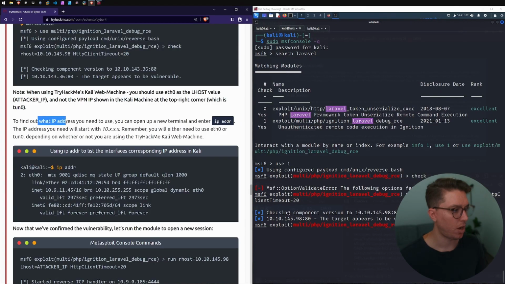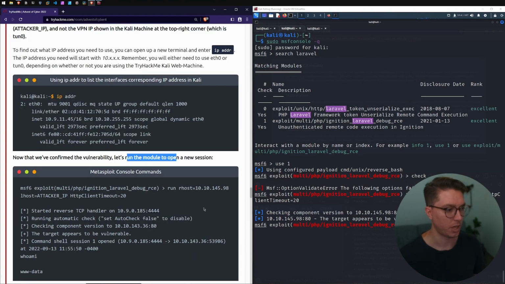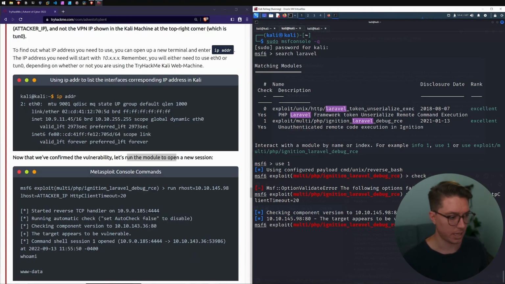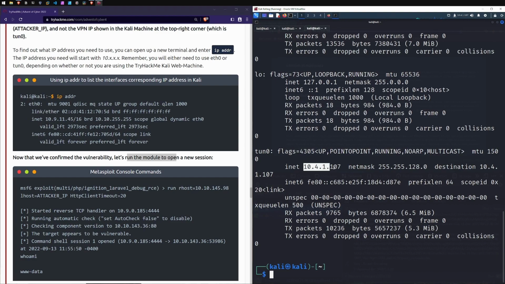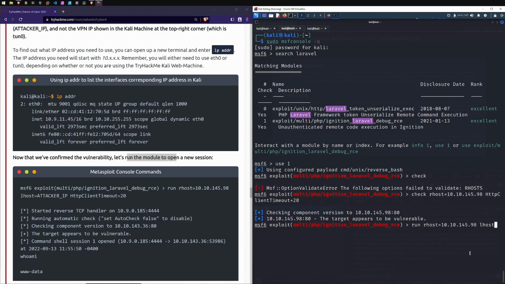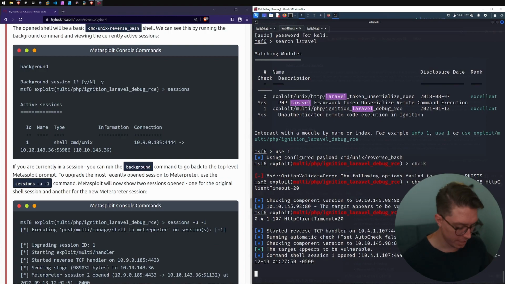To find out what IP address needs to be used, you can open up a new terminal and type in IP. Okay, so we've already got our IP, so we don't need to worry about that. Let's run the module. This time, rather than using set, we're just going to use one command. So run our host equals the IP address. Listening host is our IP address, which we can copy and paste from ifconfig. So lhost equals our IP. We're the attacker, so it's ours. And then again, we'll set this HTTP client timeout. Not sure why we have to set that, but we will. Cool. Okay, so we have access again.